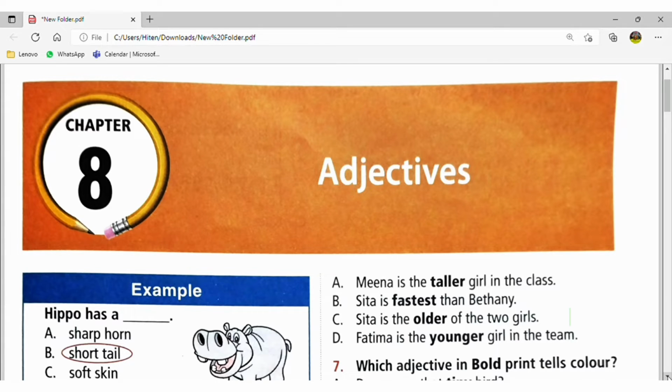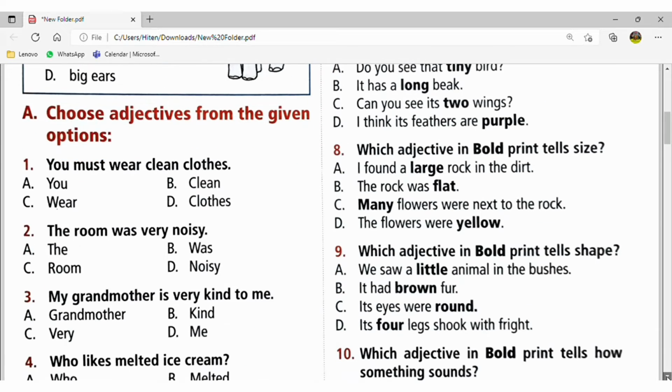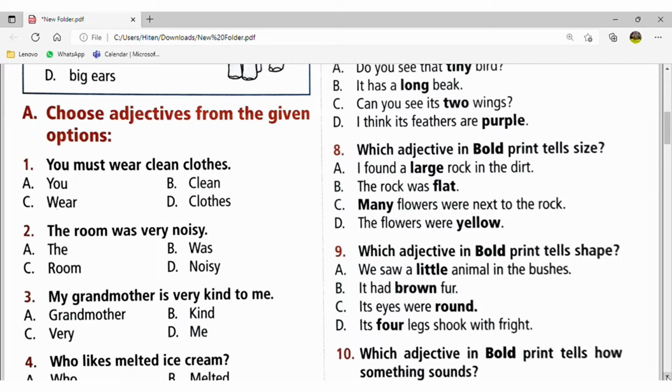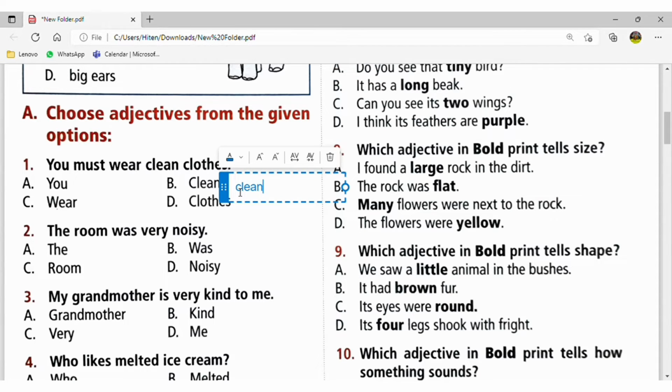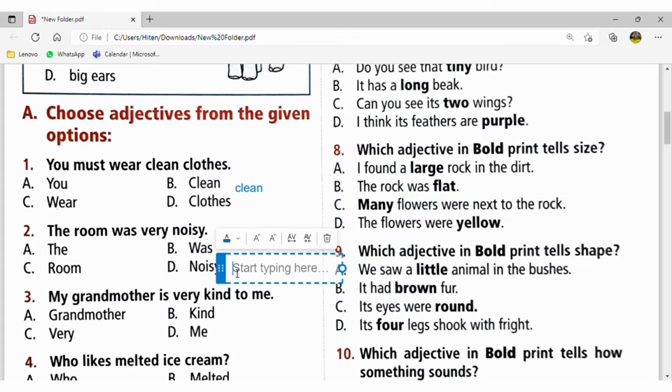So let's solve the exercise and try to respond to the questions. Here first is choose adjectives from the given options. You must wear clean clothes. Already I have told you, here it will be the adjective, clean. Moving to the second question: the room was very noisy. So noisy will be the adjective because it adds information about the room. Room is generally a noun.